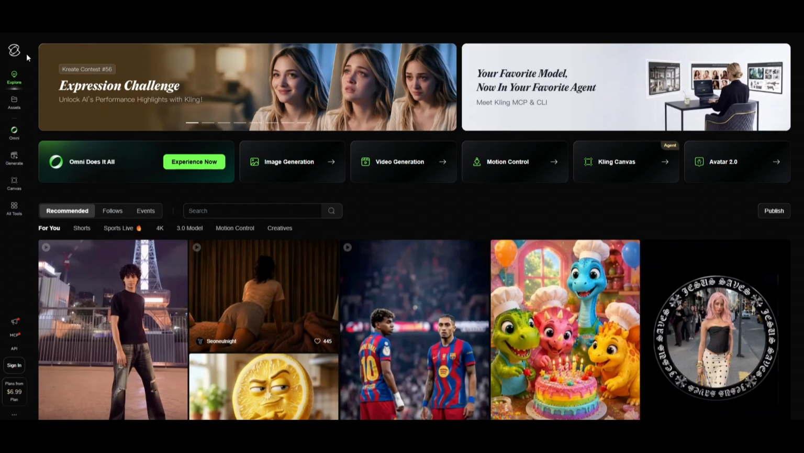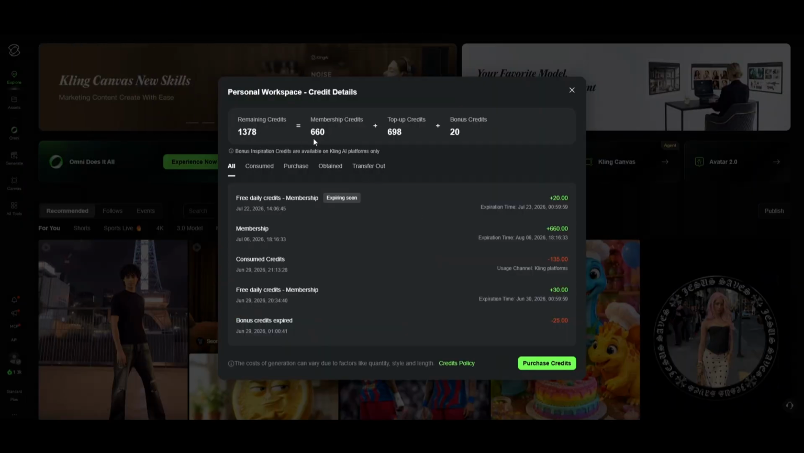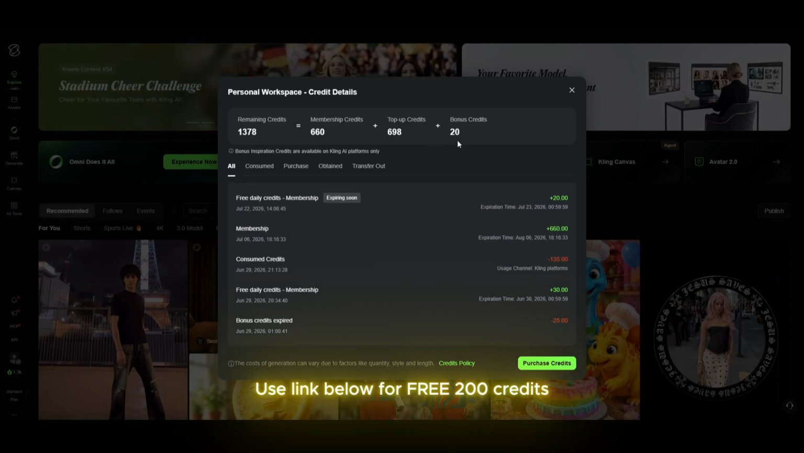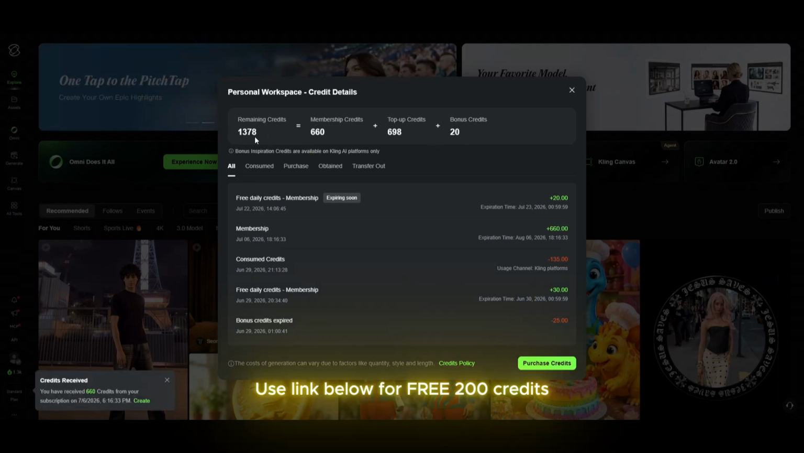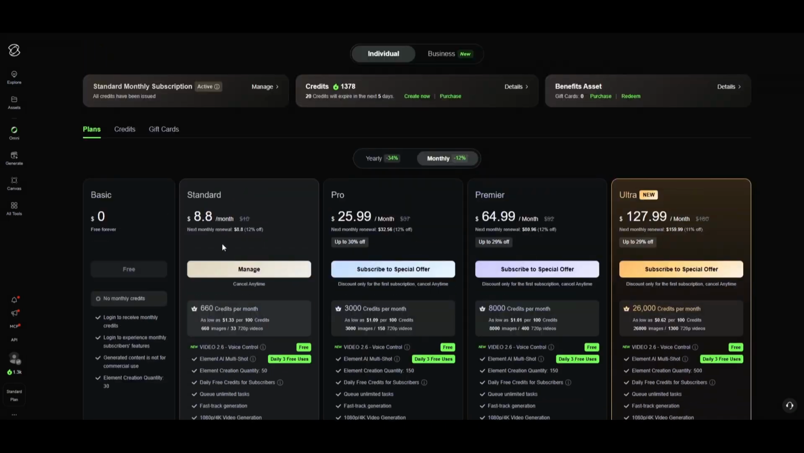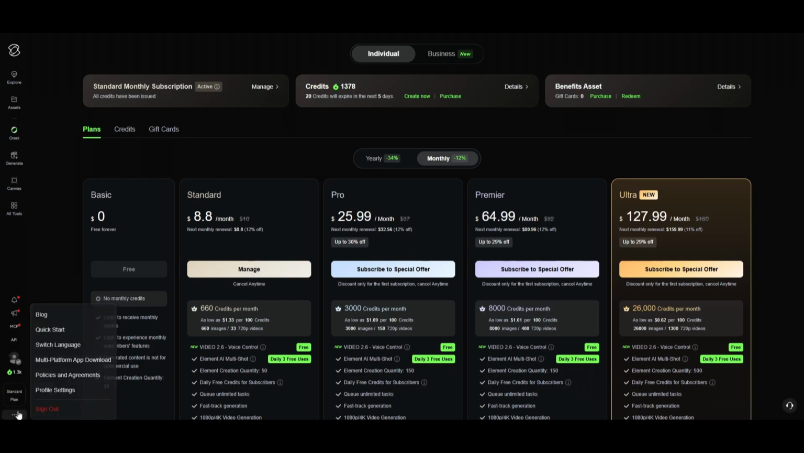We start by opening this tool called Kling. It is the latest and best software for swapping people and is very cheap to do so. Create an account using the link below, and you will receive 200 free credits to use. If you want the plan, it costs around $8.80, which is less than your McDonald's order.